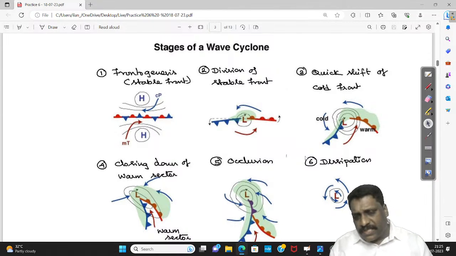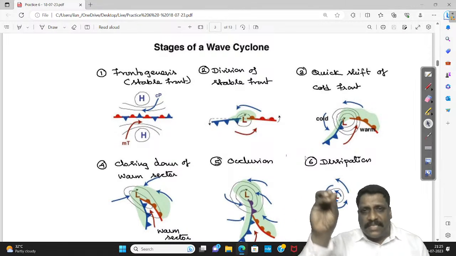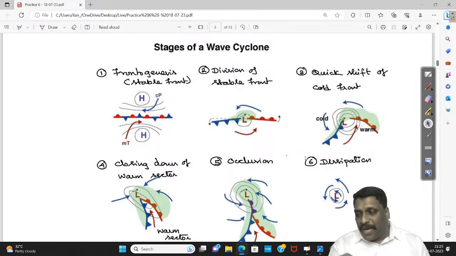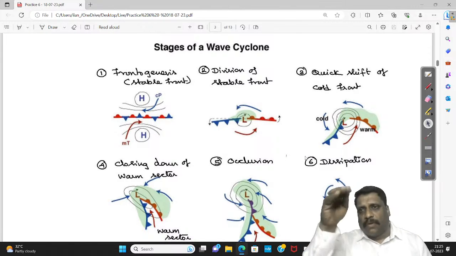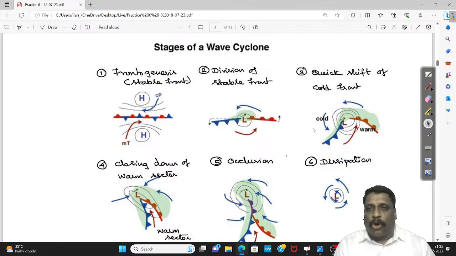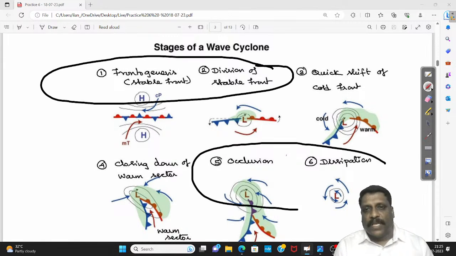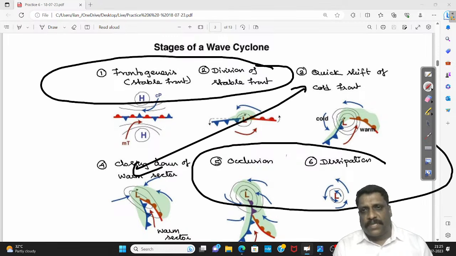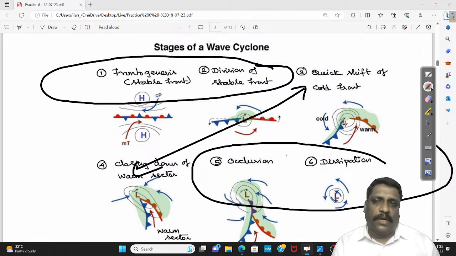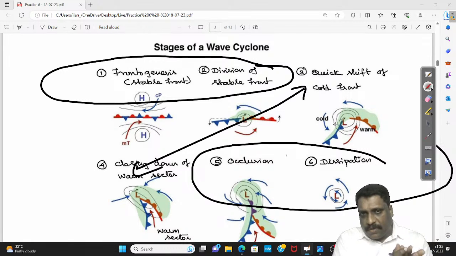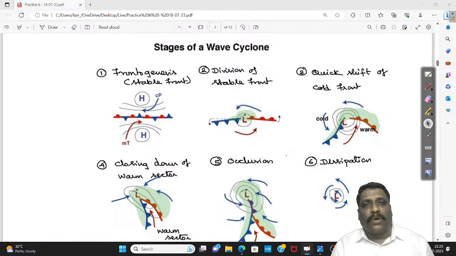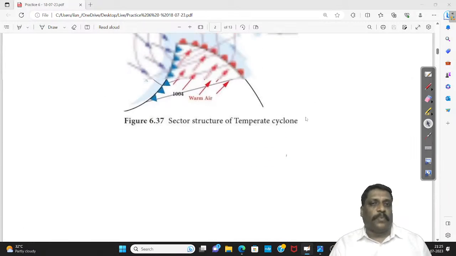So I always suggest that you do not say how many stages there are. Simply say, the different stages involved in temperate cyclonic circulations are, and write whatever you remember. What you should not forget is the first two and the last two. Three and four are namesake, because if you search on the net, a few sources talk about only 5 stages and a few diagrams show 6 stages. The concept is important, the number is not important. That is the first part of the question.